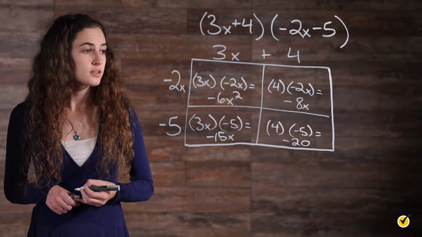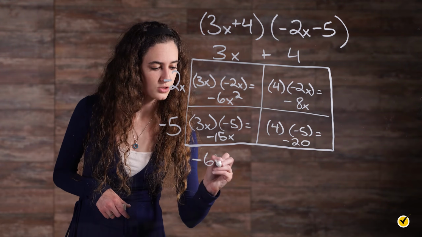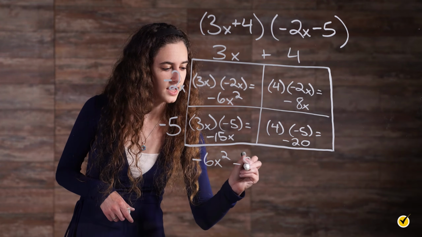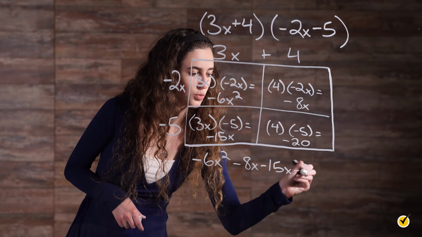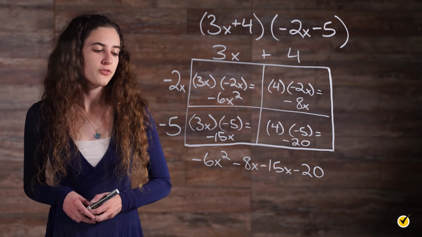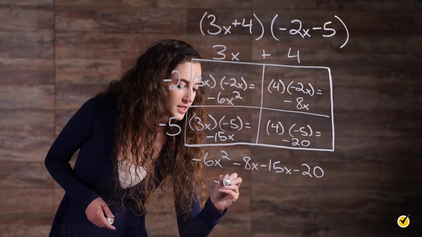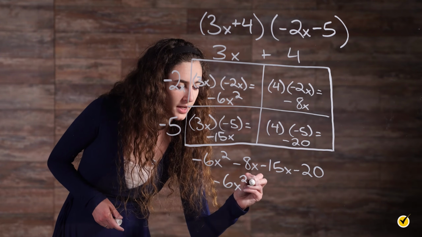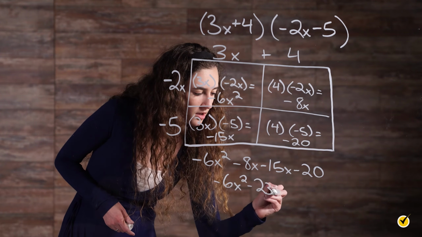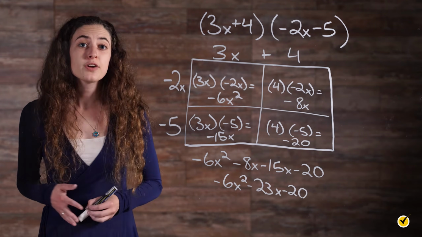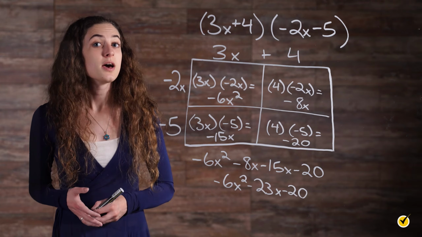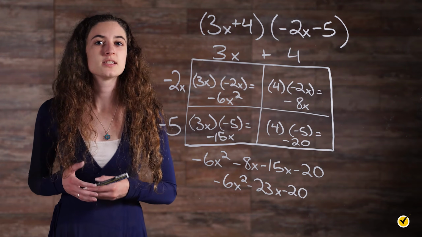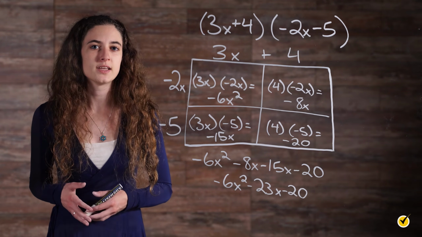So the product is negative 6x squared minus 8x minus 15x minus 20, which then simplifies to negative 6x squared minus 23x minus 20. The area model demonstrates how to multiply every term of one polynomial by every term of the other, and it is expandable for polynomials of any size. Let's try another example.